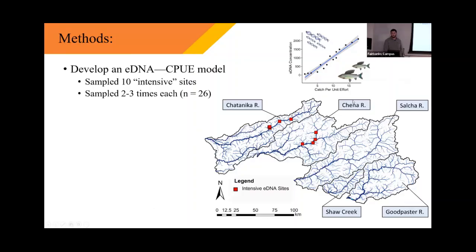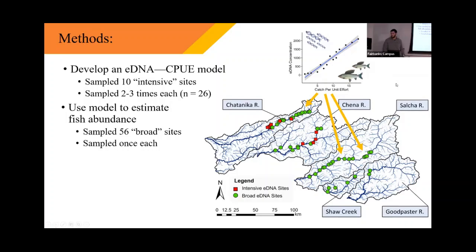So what that actually looks like as far as the methods, the very first step is to attempt to test the applicability of an abundance model. Here we're trying to see if eDNA is a good representation of fish abundance in streams. For this, I sampled 10 sites throughout the summer that I'm calling intensive sites. By intensive, I just mean I sampled fish and eDNA, and I sampled them multiple times throughout the summer. So we're trying to use this data to build a relationship between catch per unit effort and eDNA concentration.